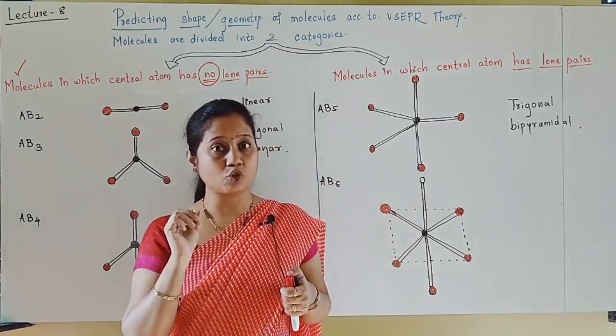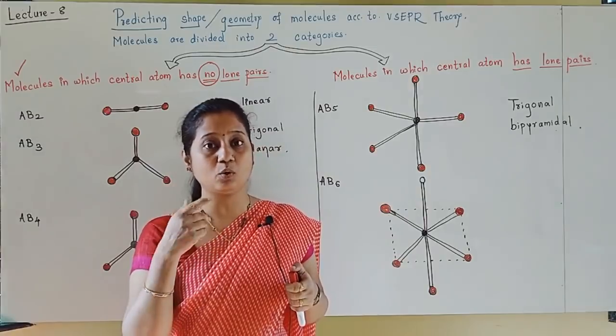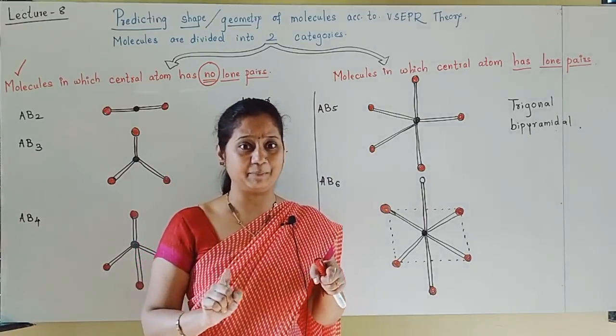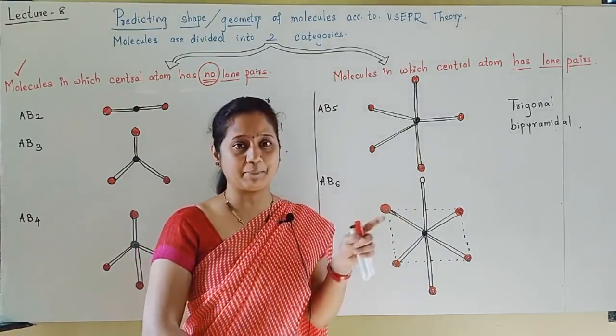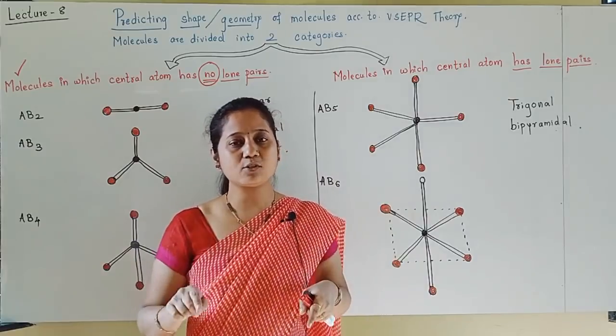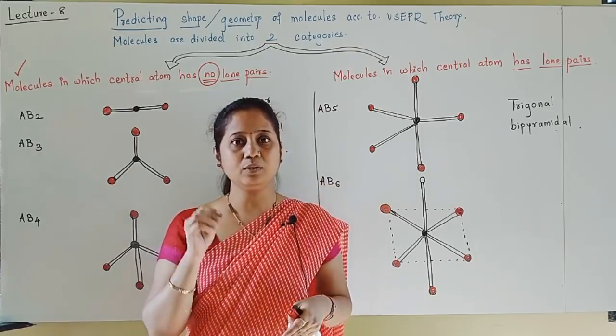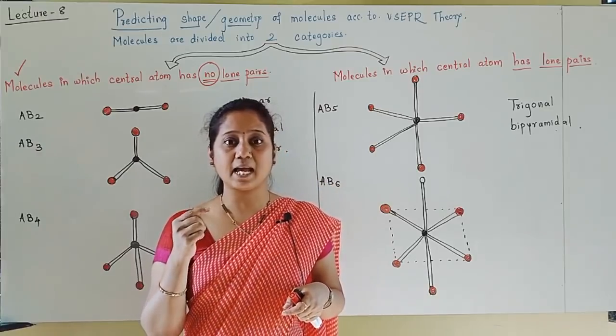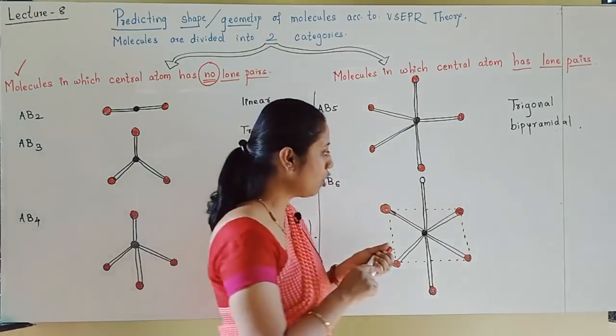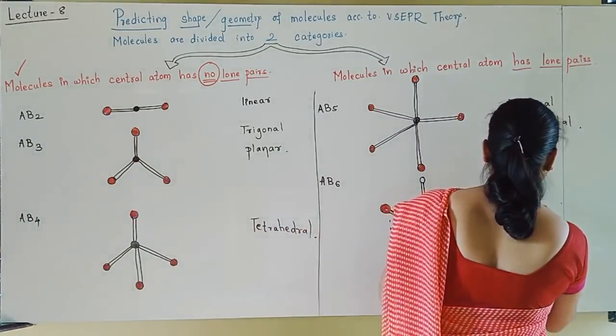Now what is this geometry called? Always remember, students, don't call this geometry square bipyramidal. Before we wrote trigonal bipyramidal. Here, this type of geometry in which a square is in the middle and two pyramids are up and down is called octahedral.